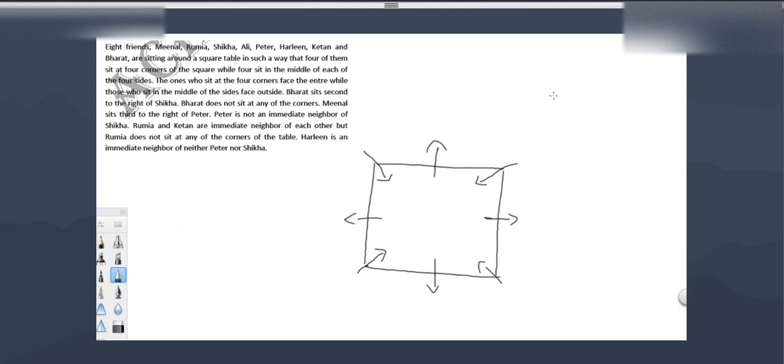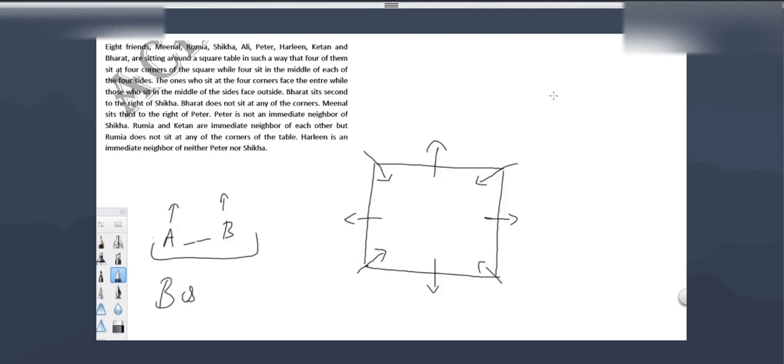See, if there are 2 people, A and B, and they are facing the same direction, right? Let's say there is a gap of two people in the middle. This is A and this is B. They are facing the same direction. Now, we can say that B is third to the right of A.